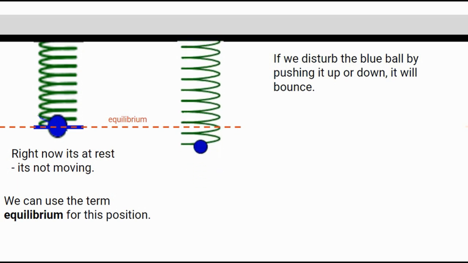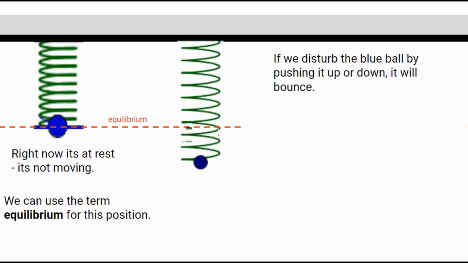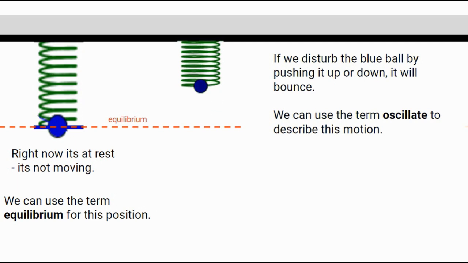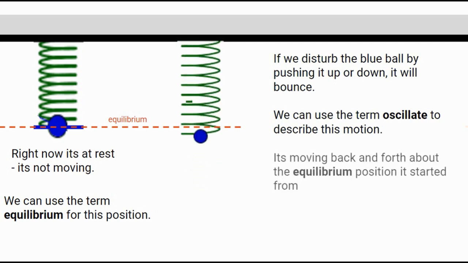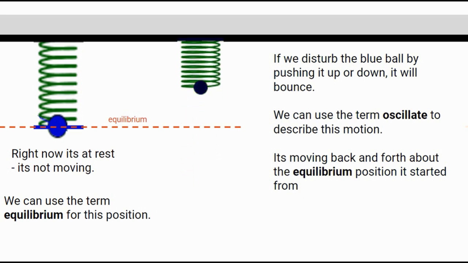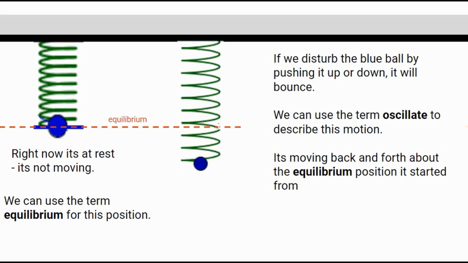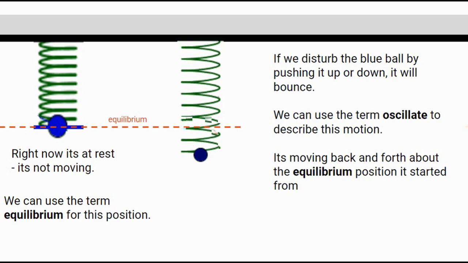We call this type of repeating back and forth motion an oscillation. Just try and remember that key term. So the ball is moving, or oscillating, back and forth about its equilibrium position. Okay, that looks great, right?